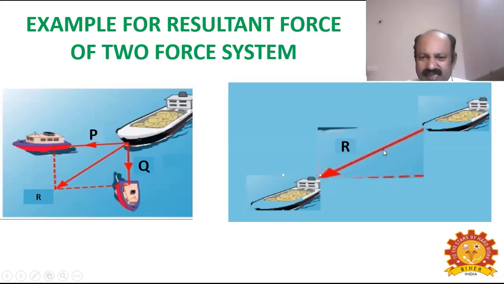Okay. Now, the single force which has the same effect as the combined effect of two forces is known as the resultant force. For example, the force applied by one boat can be taken as P, and the force applied by another boat can be taken as Q. The combined effect of these two forces lies in between them as the resultant force.